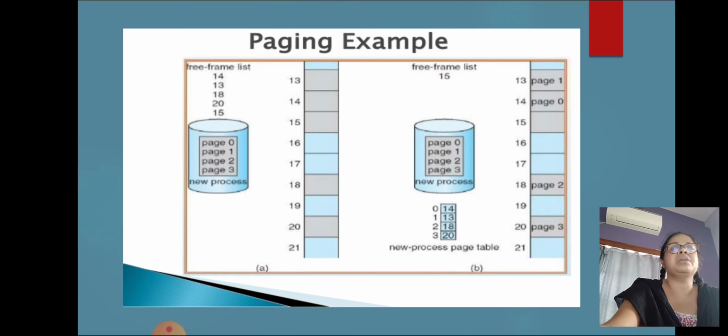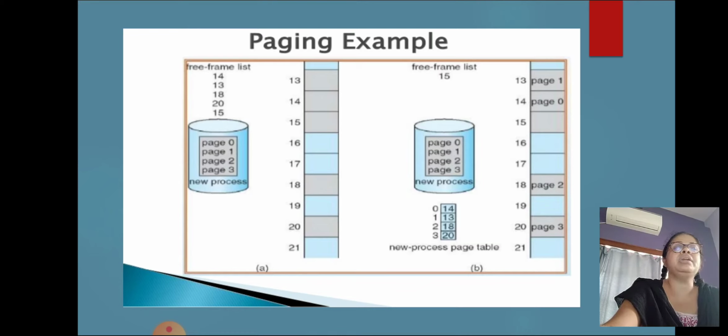The first page of the process is loaded into one of the allocated frames, and the frame number is put in the page table for this process. The next page is loaded into another frame, its frame number is put into the page table, and so on.